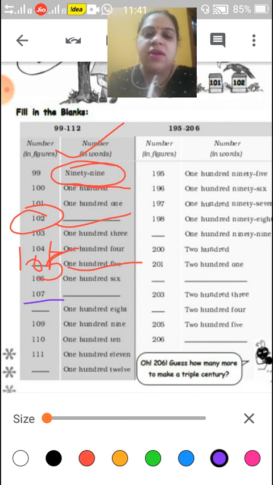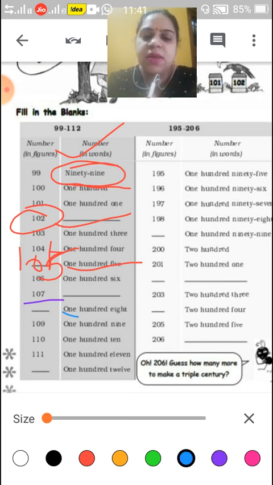Okay, you have to write down the number in words. Now you will write here ONE HUNDRED and 7.